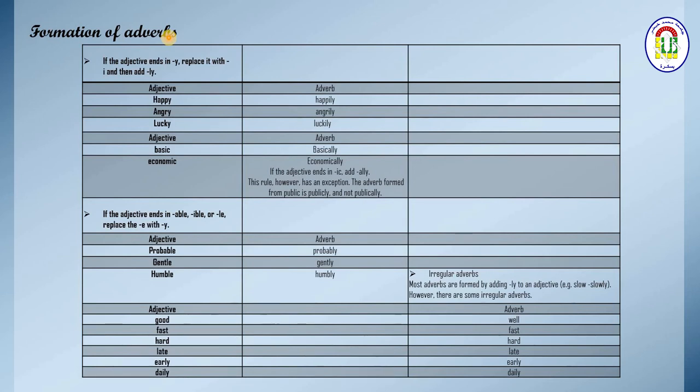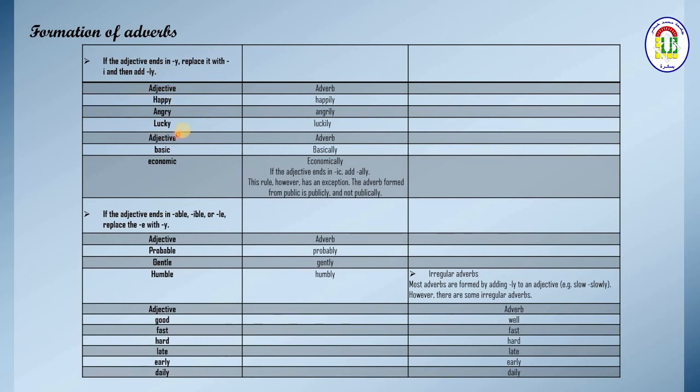And sometimes we find them as they are, without any change. So let's see together how to form an adverb. If the adjective ends in y, replace it with an i and then add ly. So instead of the y, I put i, ly.